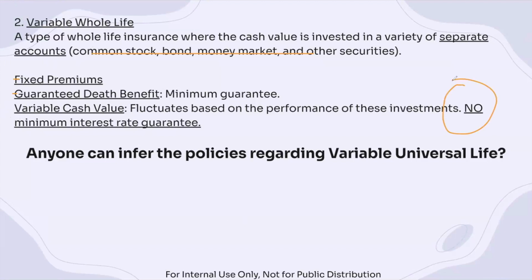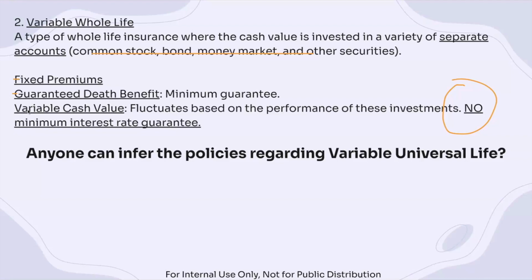Sometimes the downside of this policy is that if you are in an emergency and you borrow against the cash value, but the separate accounts have been performing badly, then what happens? Sometimes you might not have any money to borrow against. You can't borrow against the cash value because it fluctuates so much.